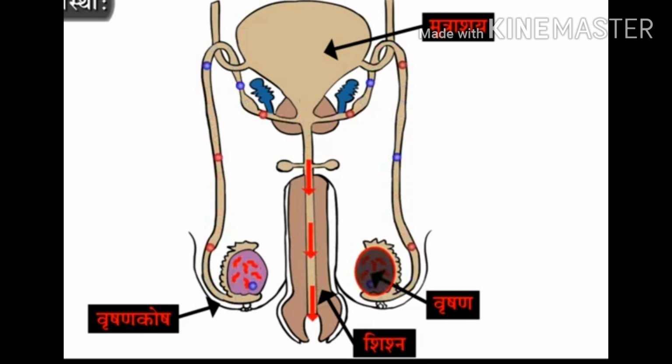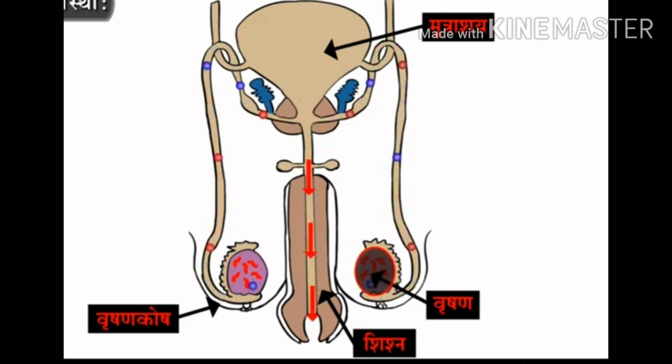Testes contain numerous seminiferous tubules. Germinal epithelium present in the tubules divides by meiosis to produce sperms. Those sperms are sent forward through various tubules. The sequence of those tubules is as follows: rete testis, vasa efferentia, epididymis, vas deferens, ejaculatory duct, and urinogenital duct. As the sperms are pushed forward from one duct to the next, they become mature and able to fertilize the ovum.